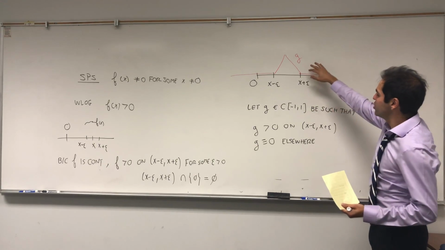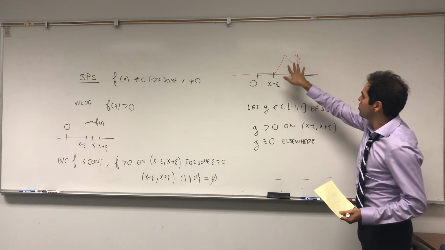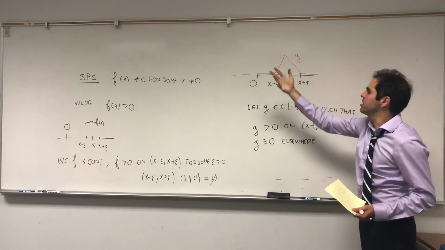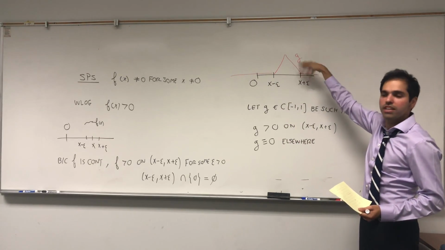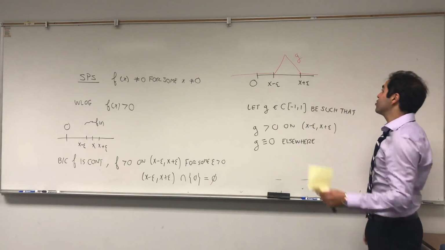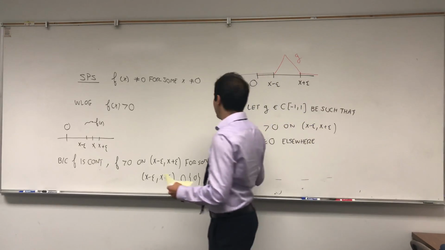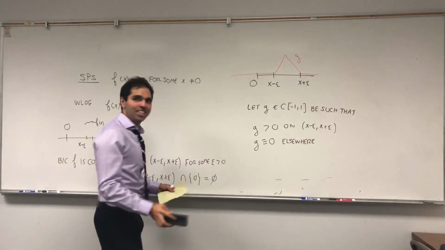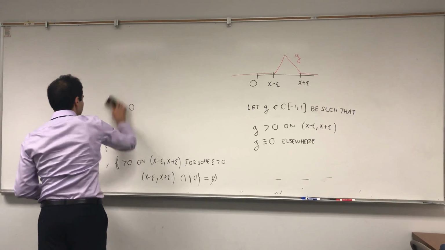So g is any continuous function that's positive here and 0 everywhere else. If you want, just construct it in terms of linear functions, that's fine, or some parabola, whichever you like. And in particular, we would like to choose this function g to get a contradiction. Because remember what we had.